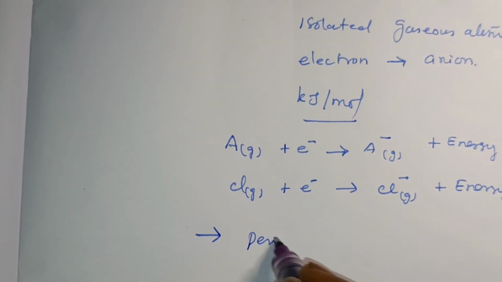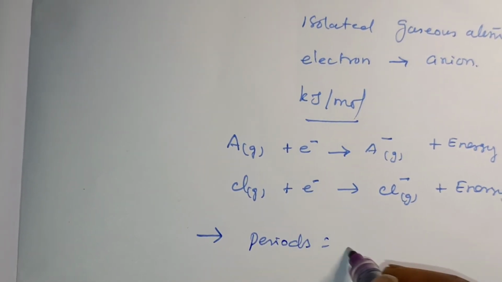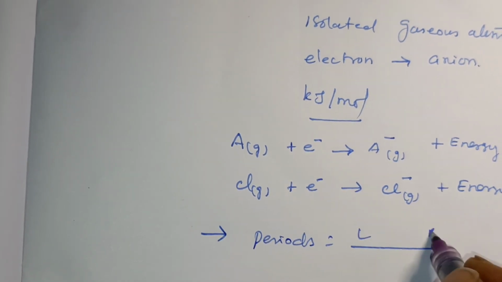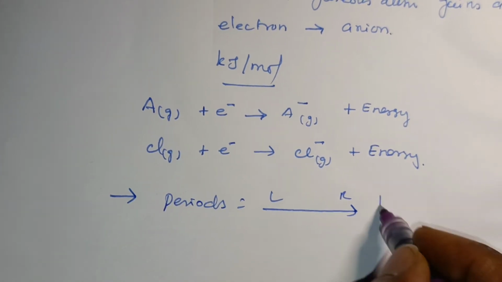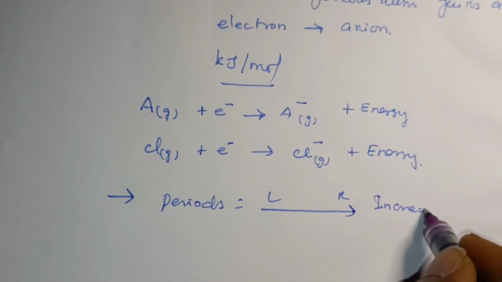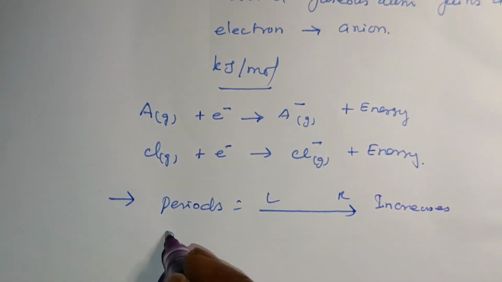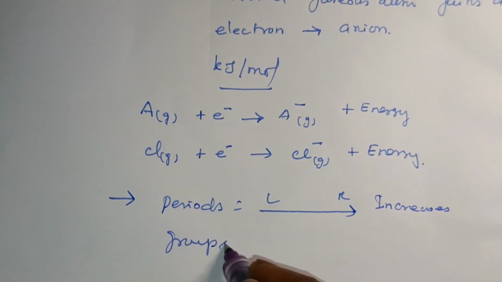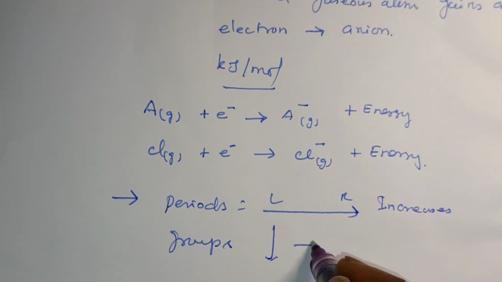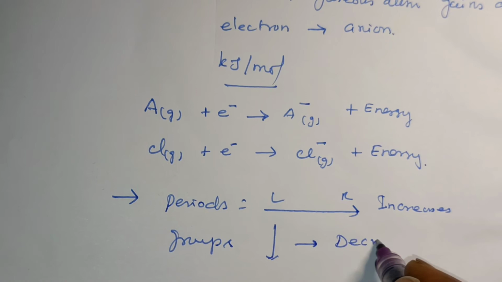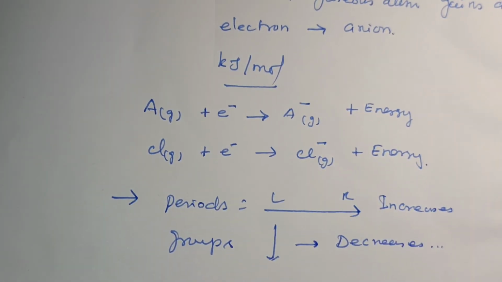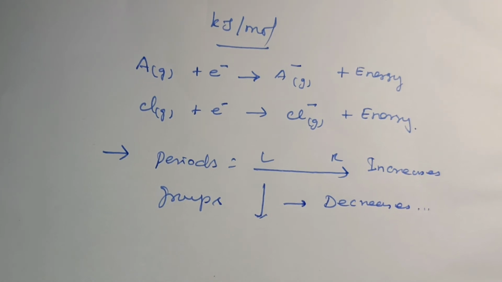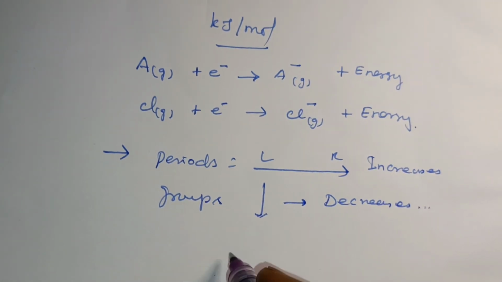So in the period, left to right, it increases, and in the group, top to bottom, it decreases. So here I have one doubt about that. What happened in noble gases?